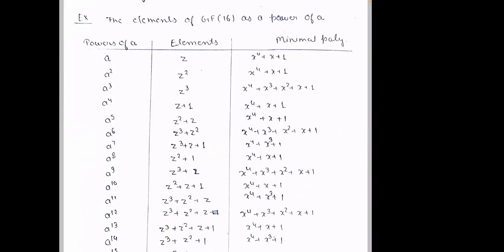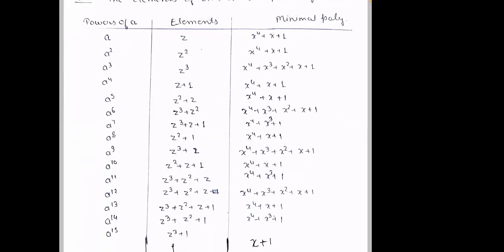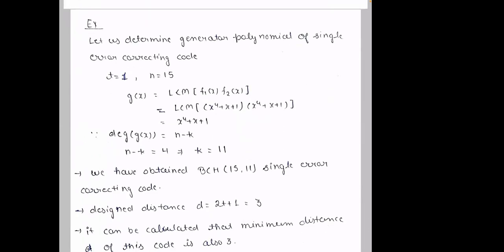So first I have found all the minimal polynomials for all the powers of alpha, and these are the minimal polynomials, and we know how to calculate this. And going to the example, let us keep that one more time.